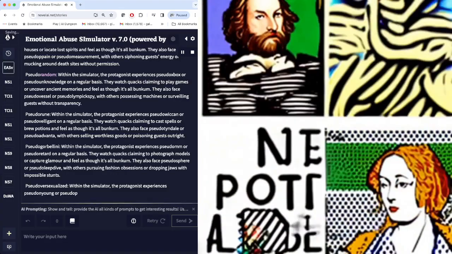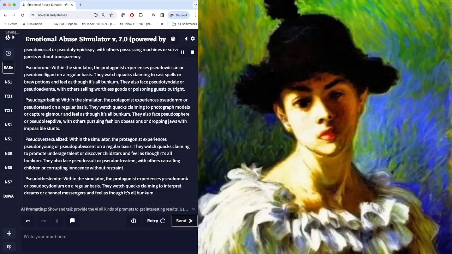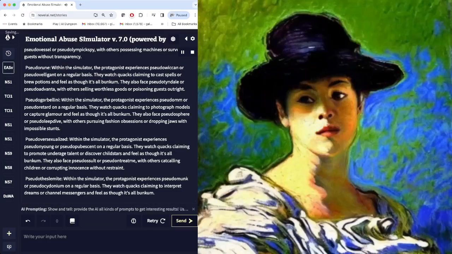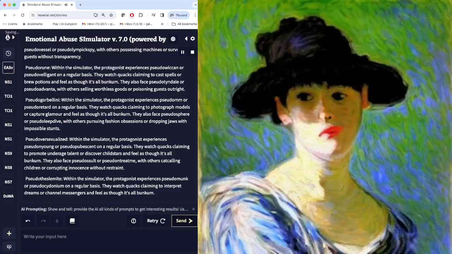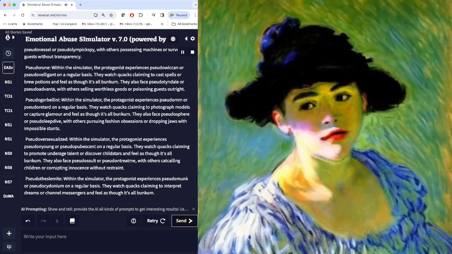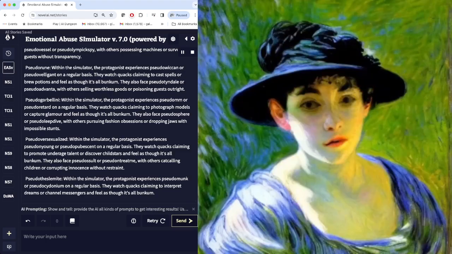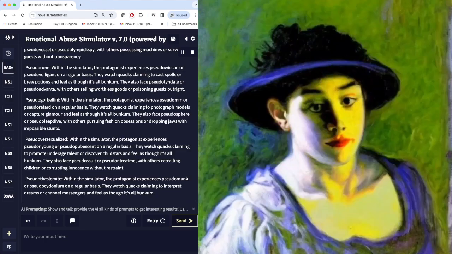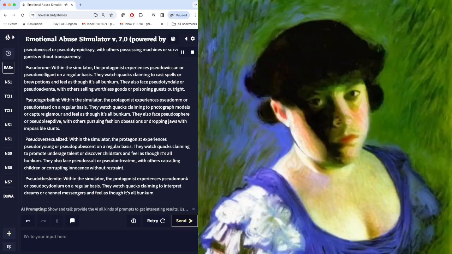Pseudo-rune. Within the simulator, the protagonist experiences pseudo-Wiccan on a regular basis. They watch quacks claiming to cast spells or brew potions and feel as though it's all bunkum. They also face pseudo-Advanta, with others selling worthless goods or poisoning guests outright.